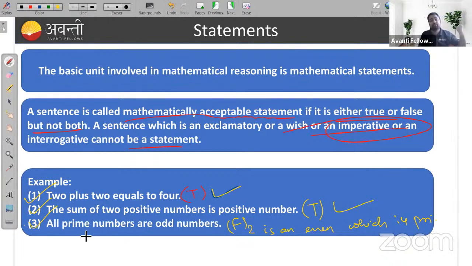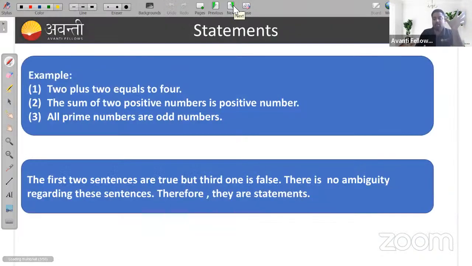Okay, because the truth value of this statement is false. Actually, what is truth value? Truth value is whether the statement is true, then we write T here. So T, this is the truth. True is the truth value of the statement. If in the third example we are getting a false statement, then the truth value of this statement is false, right? So this is all about your truth value. So let's move to the next thing.